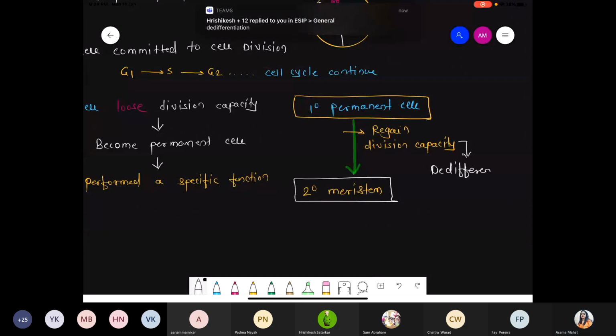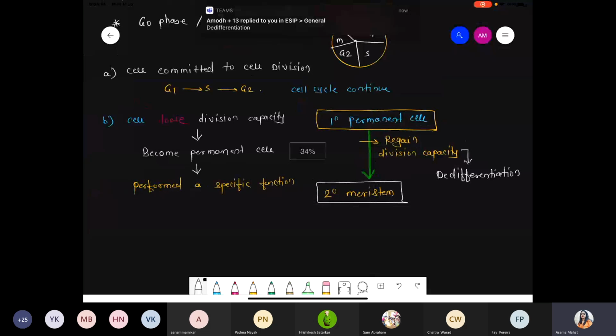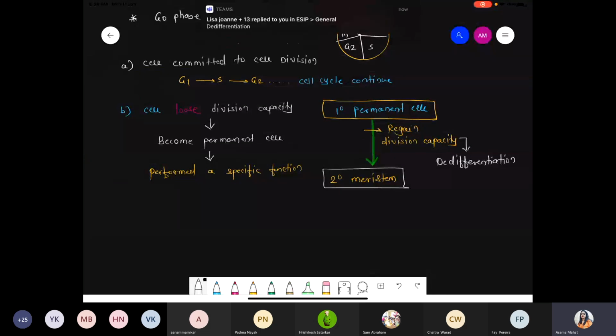Very nice. Such a process is called which process? That is de-differentiation. यही तो हो रहा है यहाँ पे. Normally what happens, we are talking about the presence of the primary permanent cell, and that primary permanent cell basically regains the division capacity, that is called the secondary meristem, right? So on the basis of that we are taking one important scenario.